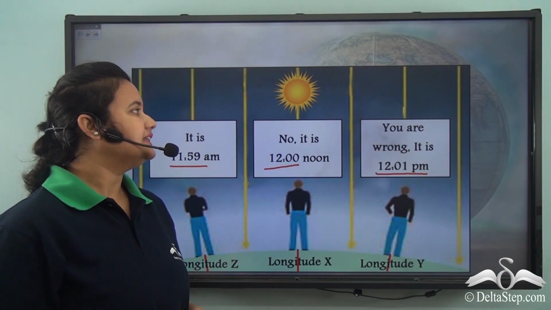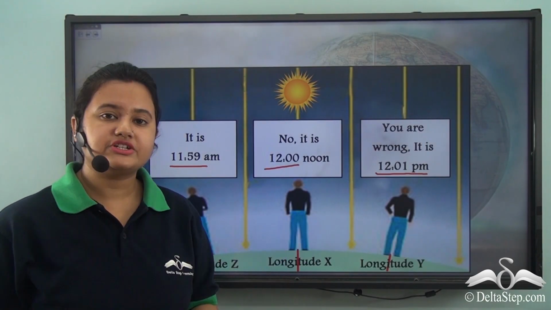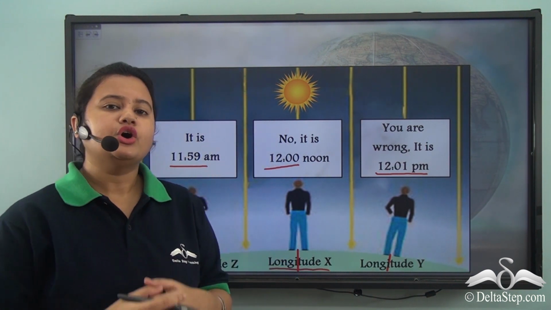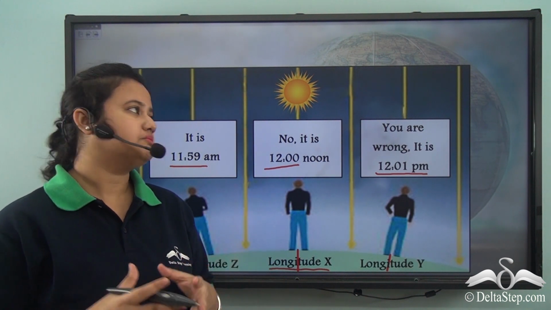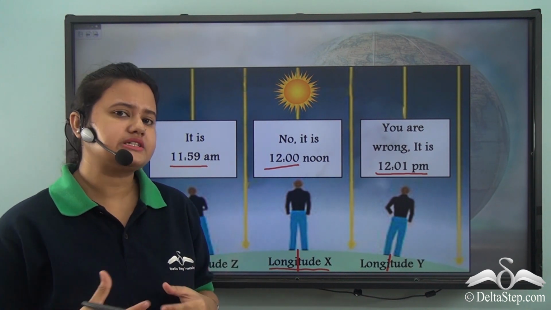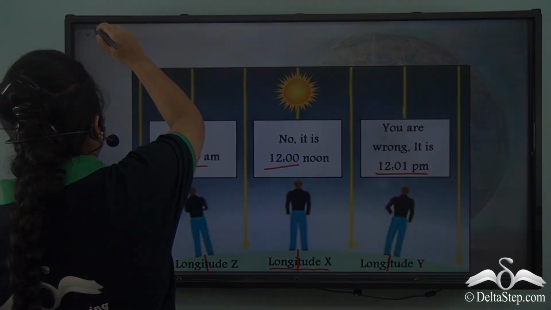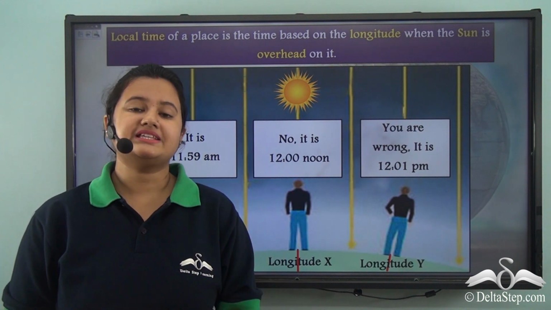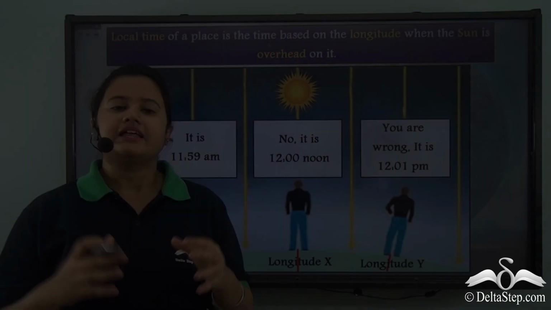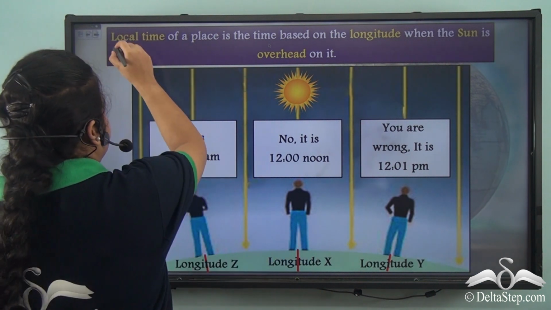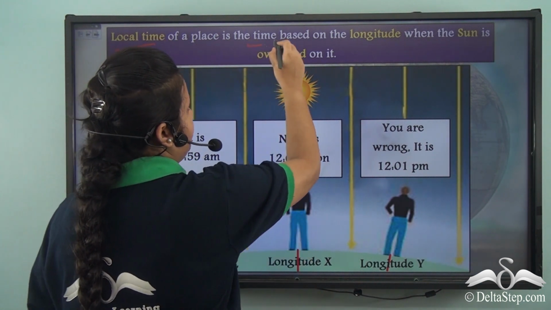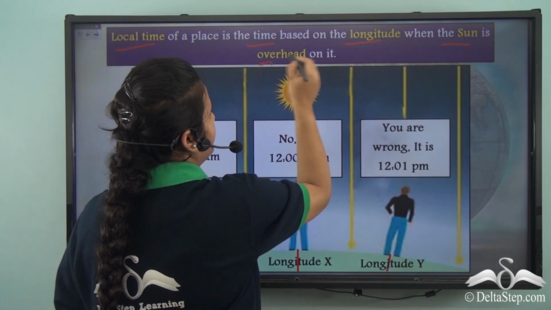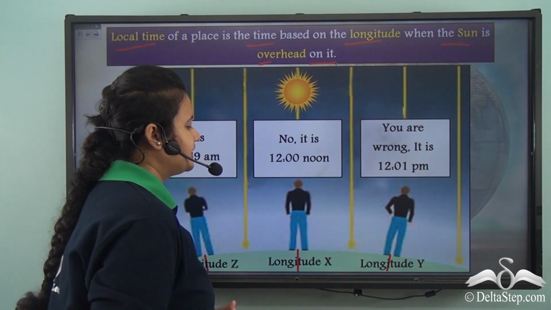Also note that the sun is overhead a particular longitude, that is longitude x. Now, do you think there is any relation between the sun's position and the local time of a place? Yes, there is a direct connection between the local time of a place and the position of the sun. This is because the local time of a place is defined as the time based on the longitude when the sun is overhead on that particular longitude.